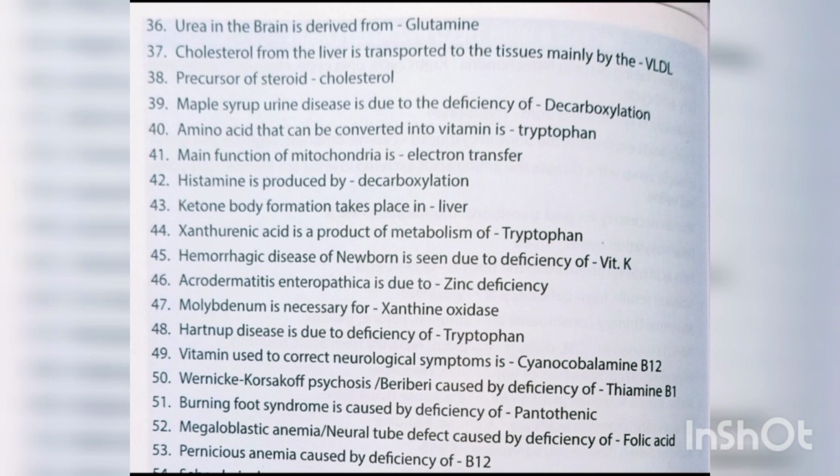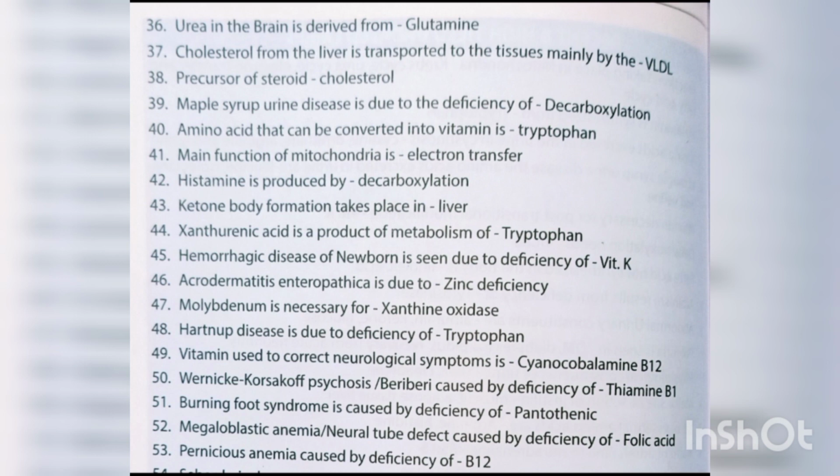Histamine is produced by decarboxylation. Ketone body formation takes place in liver. Xanthurenic acid is a product of metabolism of tryptophan. Hemorrhagic disease of newborn is seen due to the deficiency of vitamin K. Acrodermatitis enteropathica is due to zinc deficiency. Molybdenum is necessary for xanthine oxidase.